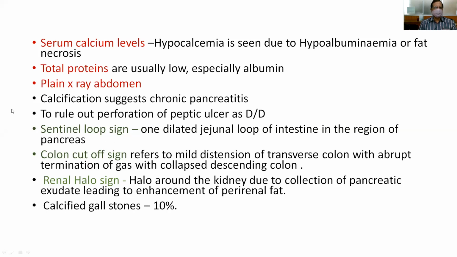And sentinel loop sign, because in acute pancreatitis, because of the inflammation in the upper abdomen, there will be ileus in a small segment of jejunum. I will show the X-ray. So a dilated jejunal loop present in the region of the pancreas is typically described as a sentinel loop sign.